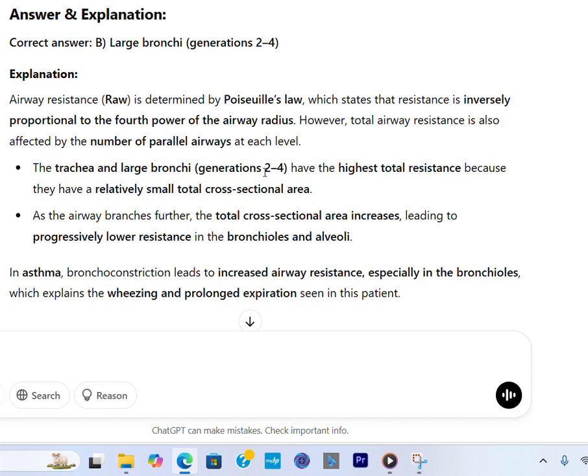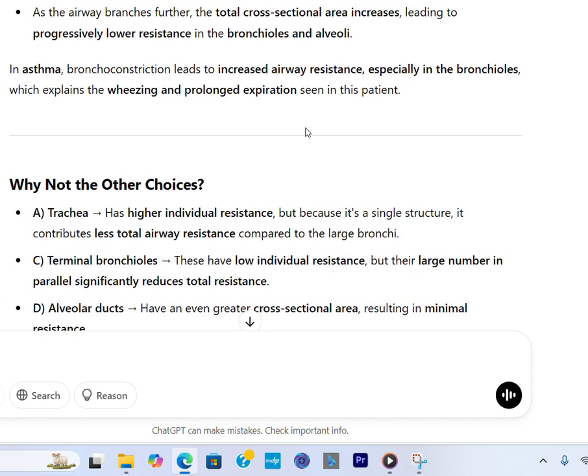total cross-sectional area. As the airway branches further, the total cross-sectional area increases, leading to progressively lower resistance in the bronchioles and alveoli. In asthma, bronchoconstriction leads to increased airway resistance, especially in the bronchioles, which explains the wheezing and prolonged expiration seen in this patient.